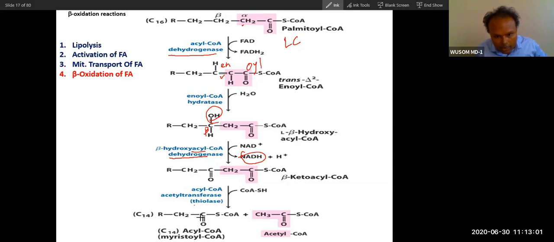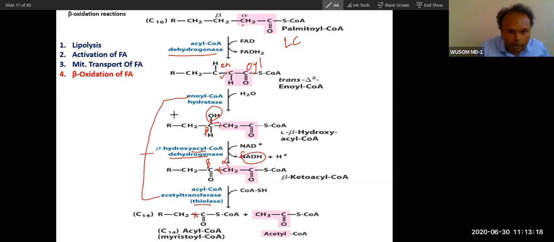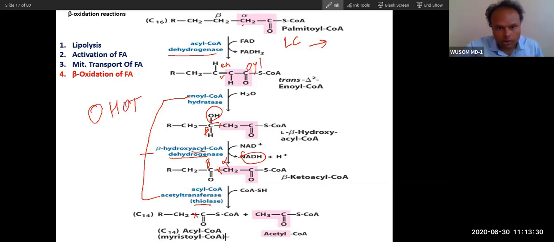From this, through thiolysis, there will now be breaking of this bond, between alpha and beta. So this will result in one acetyl coenzyme A and this fatty acyl. So this is how these three are the triple enzyme. These three are part of the trifunctional protein, three enzymes that are part of one protein. This is a separate enzyme. So this is how, through this four-step OHOT process, beta oxidation happens.